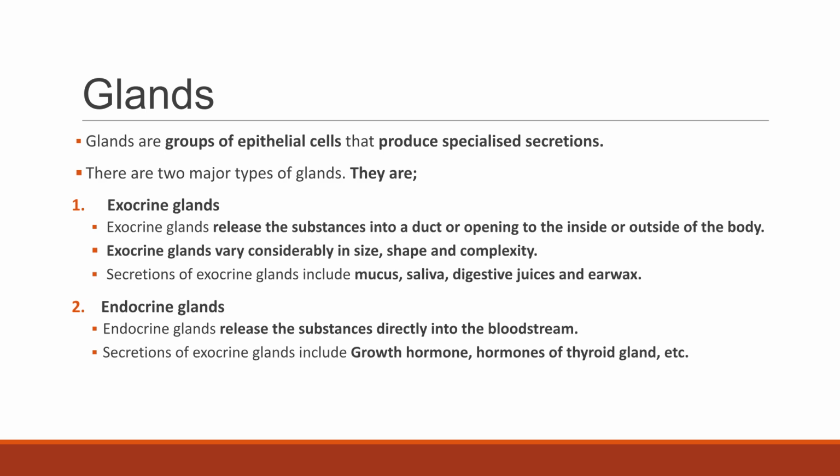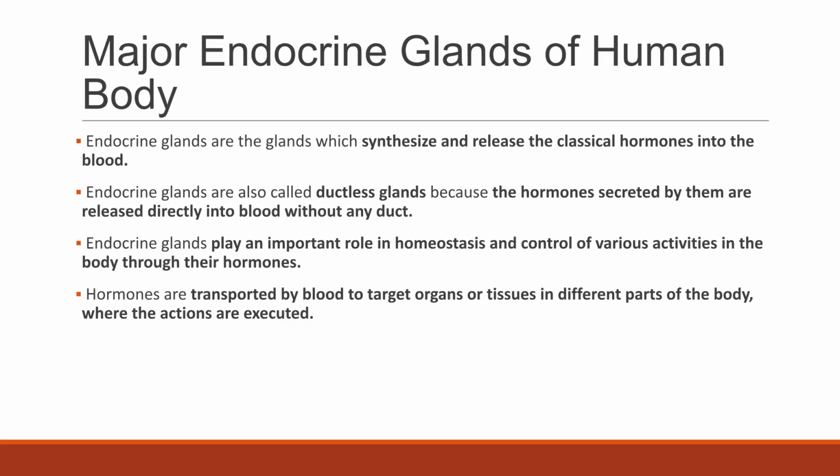Glands are groups of epithelial cells that produce specialized secretions. They are divided into exocrine glands, which release substances into a duct, and endocrine glands, which release substances directly into the bloodstream. Major endocrine glands synthesize and release classical hormones directly into the blood, playing a vital role in homeostasis